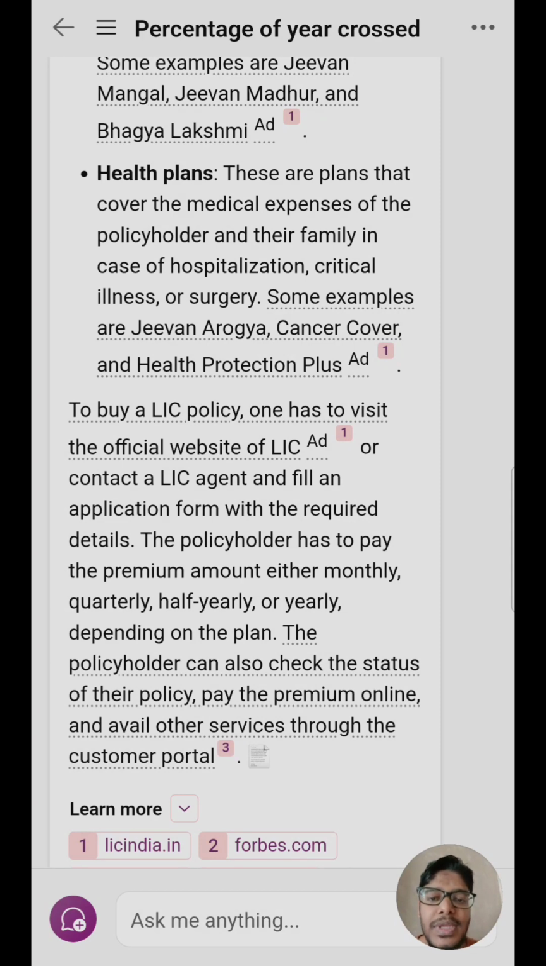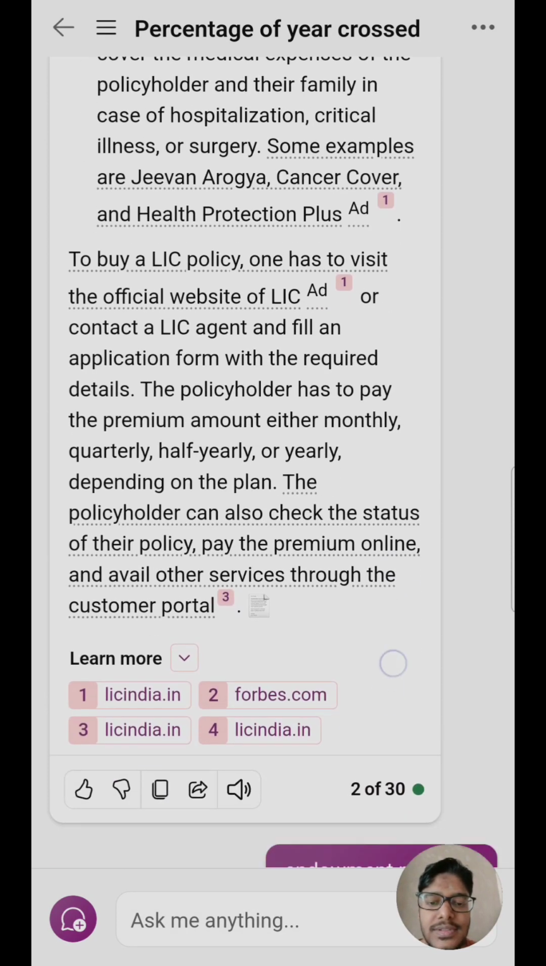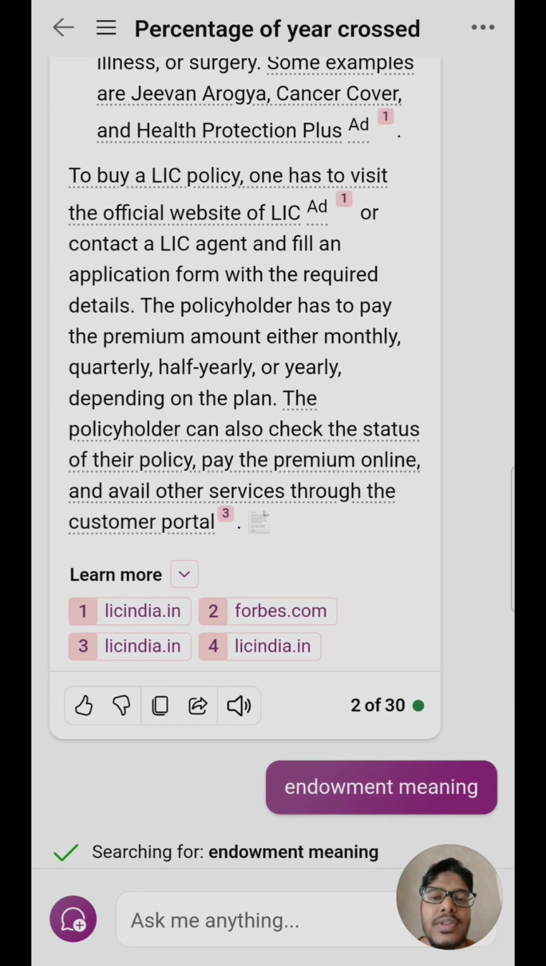The policyholder has to pay a premium amount either monthly, quarterly, half yearly, or yearly depending on the plan, and the policy status can be checked on the customer portal, which is the online licindia.in, where you can also pay the premium and avail other services. So this was part 1, or prompt 1, of LIC policy.